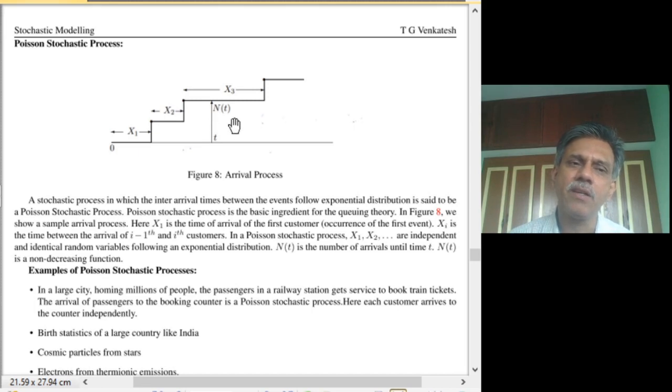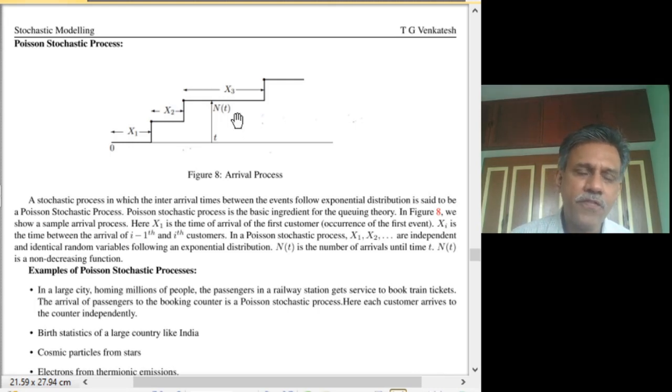So what will be the nature of this stochastic process? It will have a discrete state space, because the number of events that have occurred has to be discrete, and further it will be a non-negative integer valued quantity, because we cannot say a negative number of events has occurred. It will be 0 or 1 or 2, going on to infinity. And we can observe it at any arbitrary time t, so the time is continuous. So it is a discrete state, continuous time stochastic process. That is immediately evident.